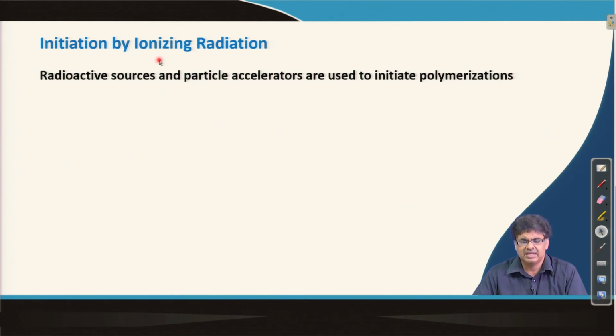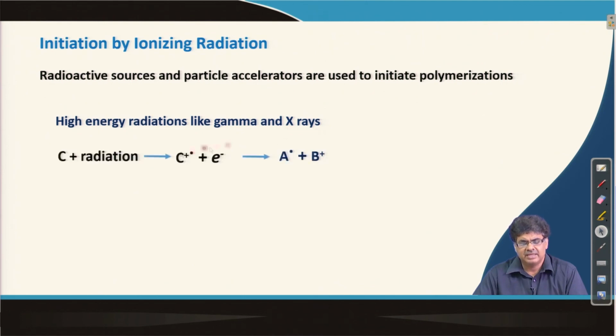There are other methods which are sometimes used for radical initiation, and one example is ionizing radiation, using either a radioactive source and particle accelerator or very high energy radiation, for example gamma rays and X-rays.